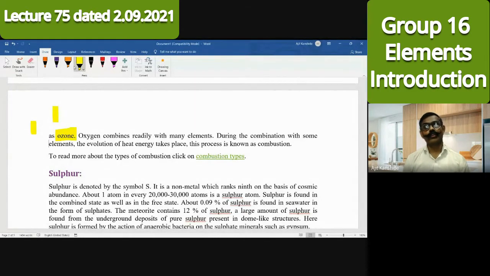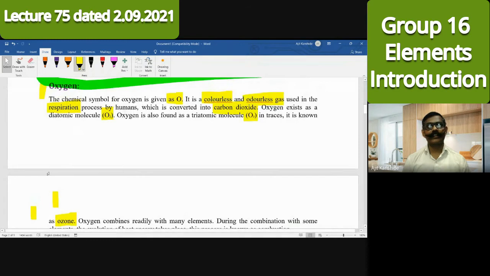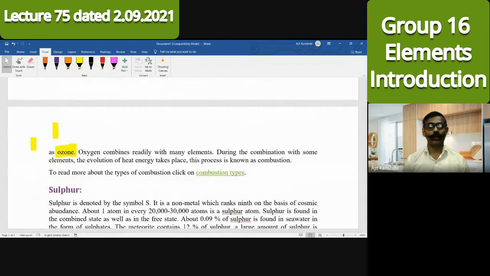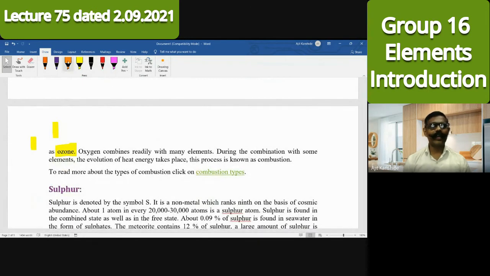Yes, it is ozone. So what we learn now is that oxygen is a colorless, odorless gas. It remains present in two forms, a diatomic and a triatomic species. Diatomic means O2, the oxygen molecule. Triatomic means O3, which is ozone. Oxygen combines readily with many elements. It's a very reactive element, and during combination with other elements, evolution of heat, means energy, takes place. That process we see as combustion.